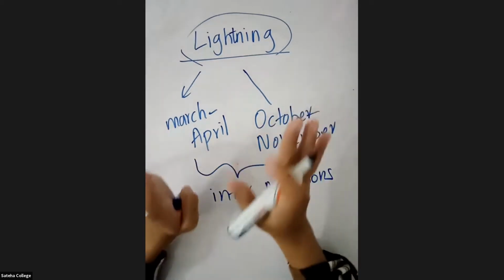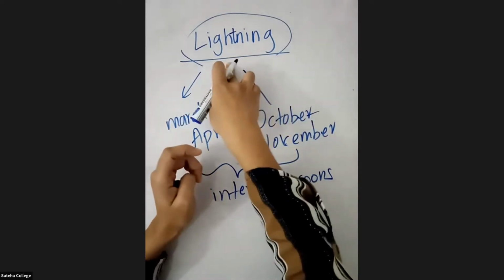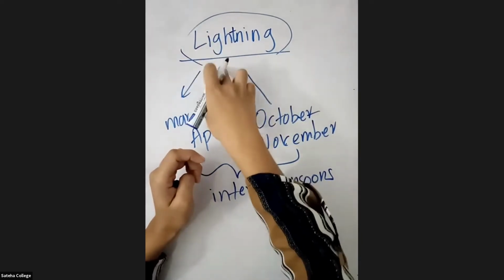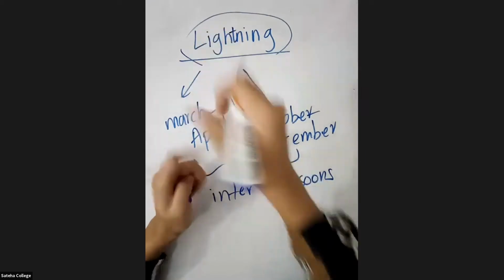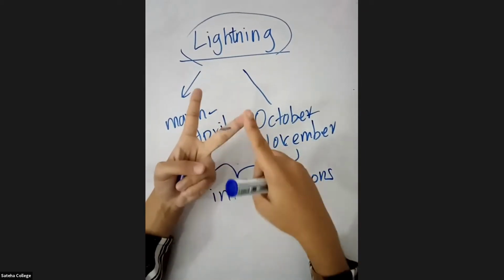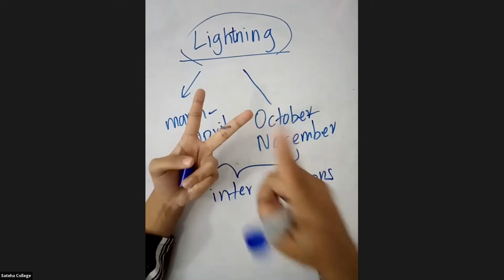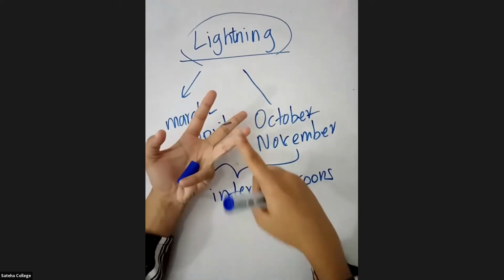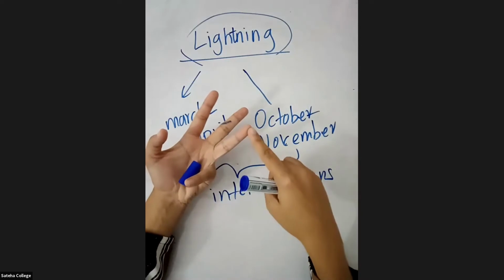Now listen carefully. What are we studying today? We are studying lightning. It can cause damage to properties, as well as deaths and injuries to humans and other living organisms.